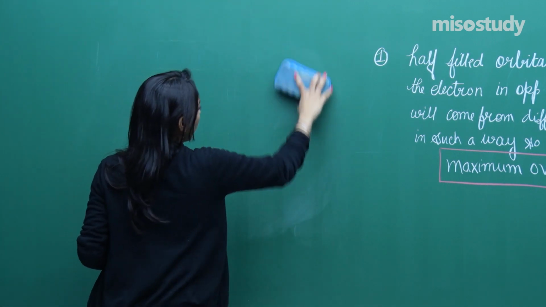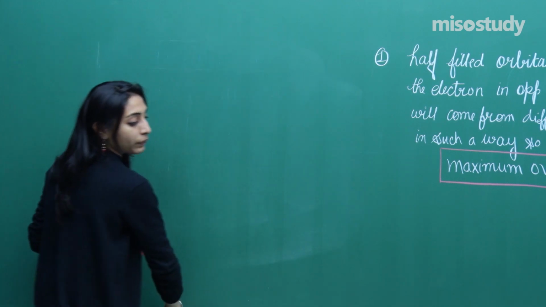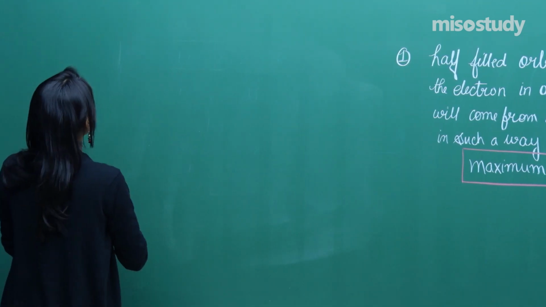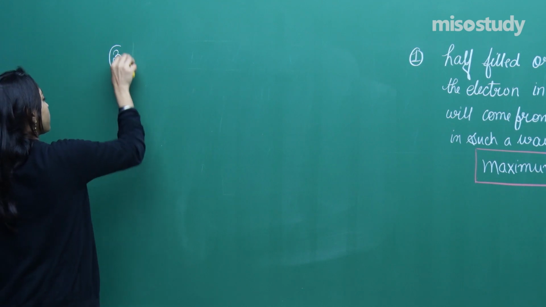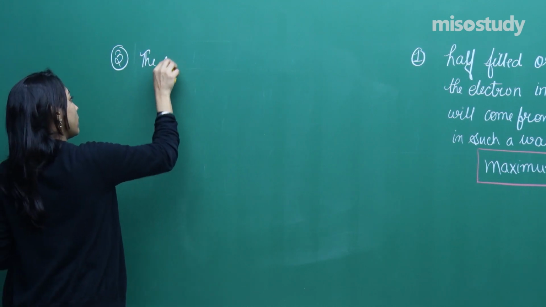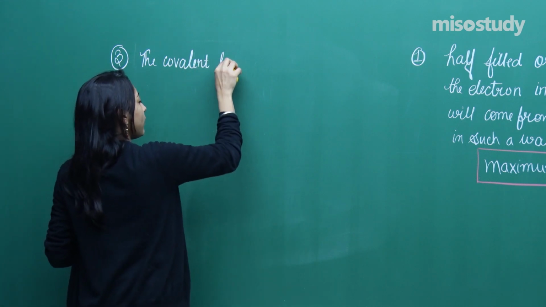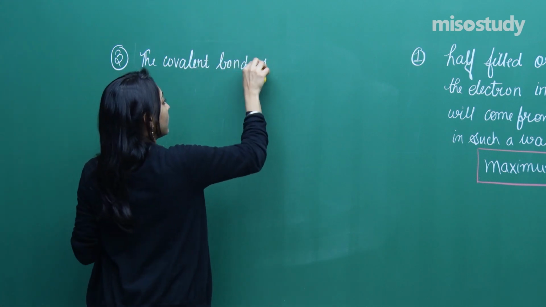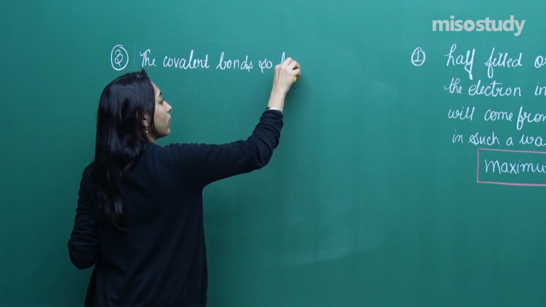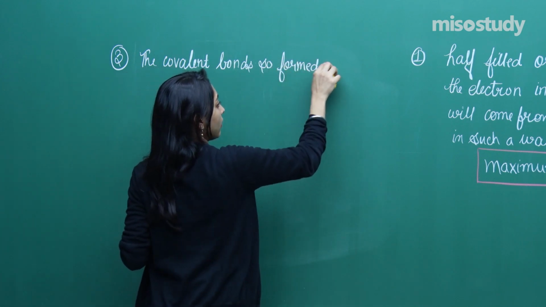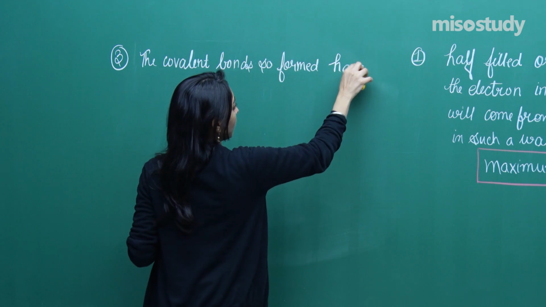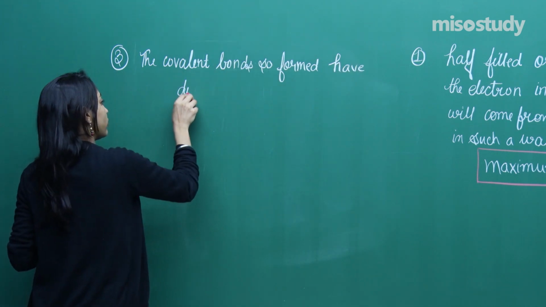So this is the third postulate given by VBT, and this says that the covalent bonds so formed have directional nature.